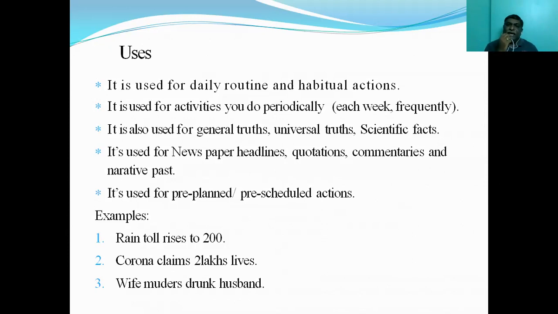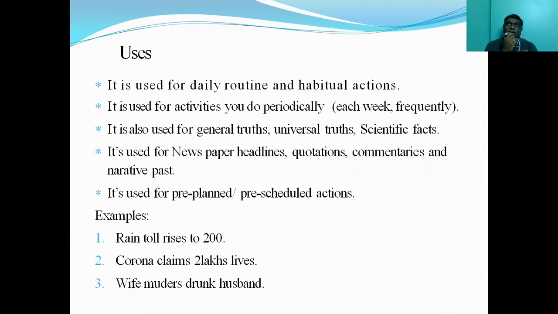Similarly, I can say quotations. Most of the quotations, like all that glitters is not gold. If you look at quotations, for example, they say Swami Vivekananda says. We don't say Swami Vivekananda said.